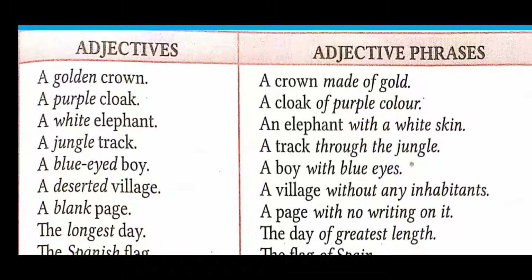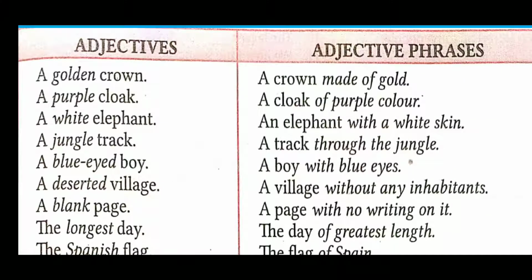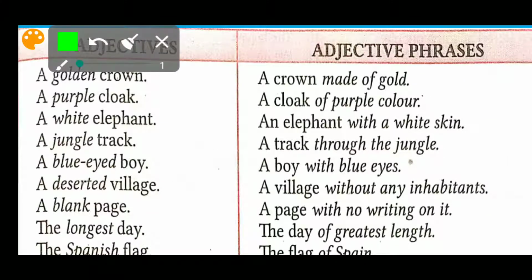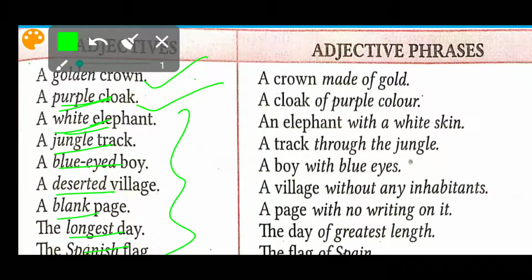Now let's see the adjectives here. A golden crown, here golden is an adjective. A purple cloak, again purple is an adjective here. White is an adjective here. Jungle, blue-eyed, deserted, blank, longest, Spanish, all these are adjectives. And how will we change these adjectives into adjective phrases? Let's see.